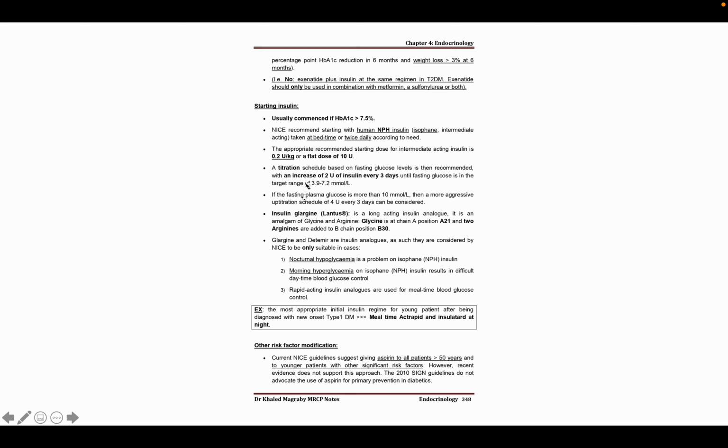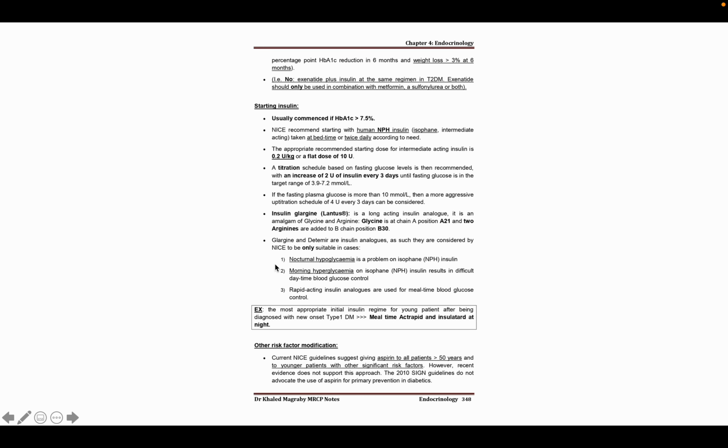And in case of intermediate acting insulin, there is a very common complication for this patient, like nocturnal hypoglycemia. It is more common in intermediate acting insulin. You know that this insulin acts throughout 10 to 12 hours. Suppose this patient has taken this insulin at night, near about 9 p.m. or 10 p.m. But when he sleeps, in the very early morning, there is no food in the stomach, but insulin is still working. So there is a very good chance of hypoglycemia in this patient.